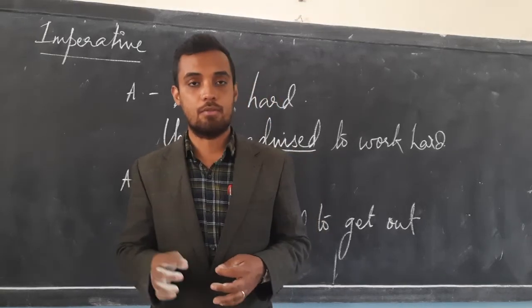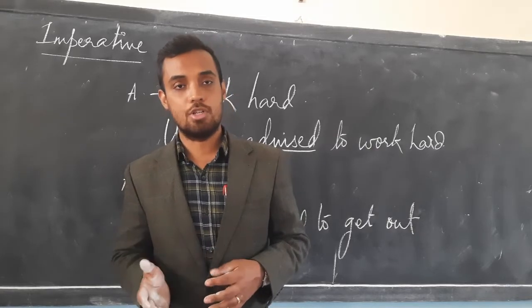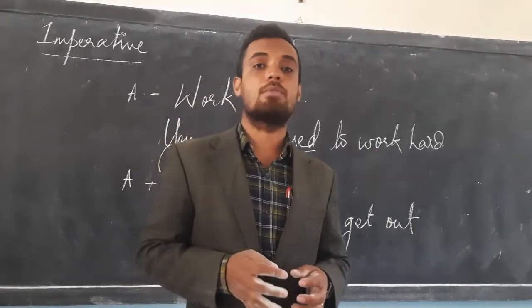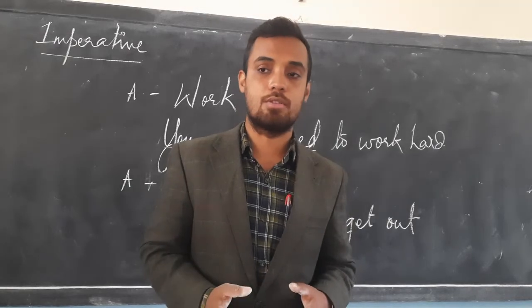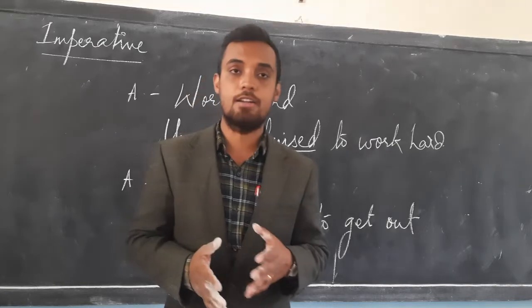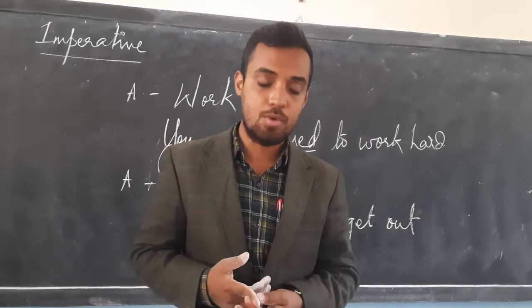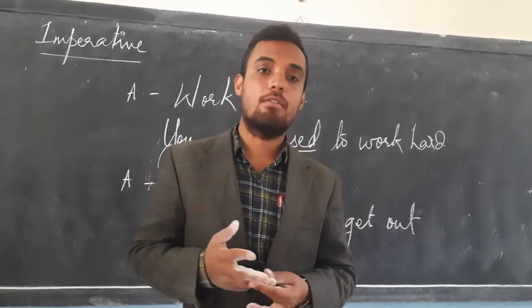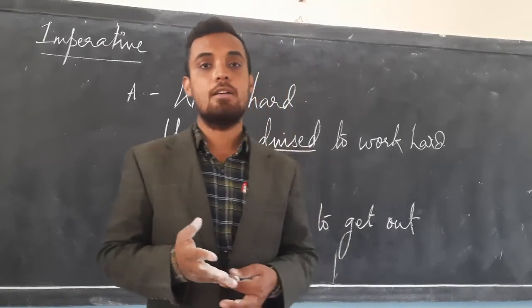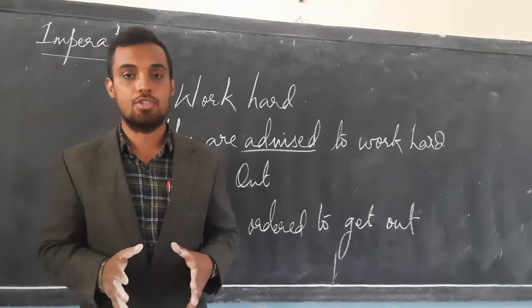Whenever you get this type of tense in a sentence, it also can't be changed into passive form. Then comes past perfect continuous. So all these four types of tenses can't be changed into passive voice: present perfect continuous, future continuous, future perfect continuous, and past perfect continuous.